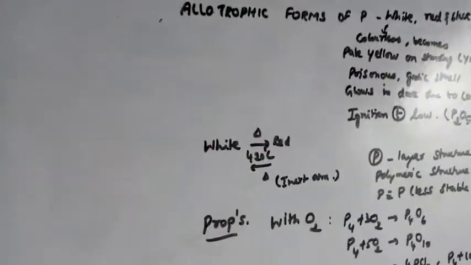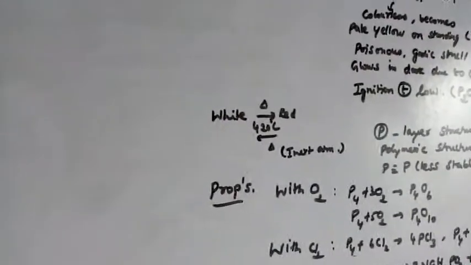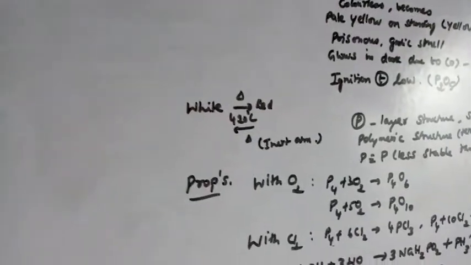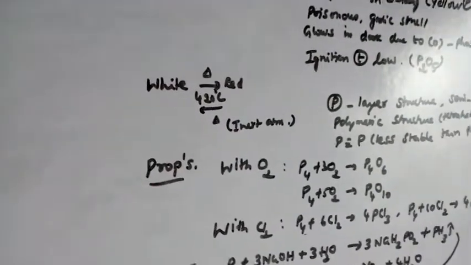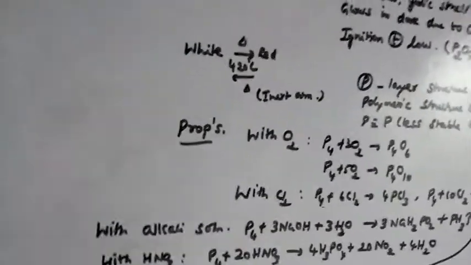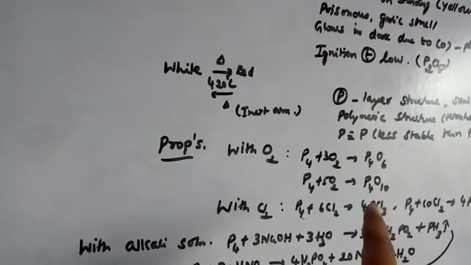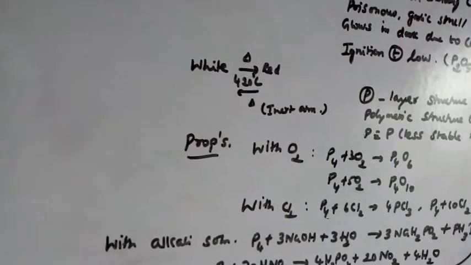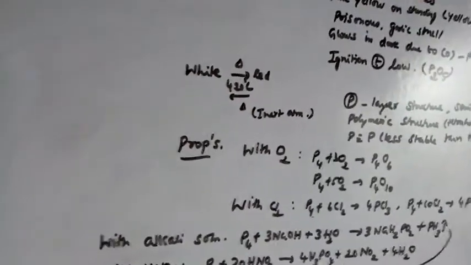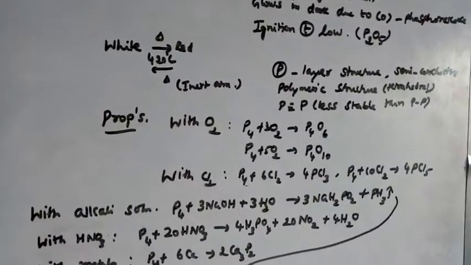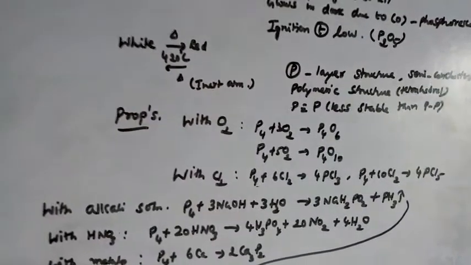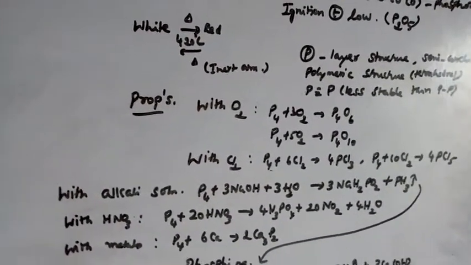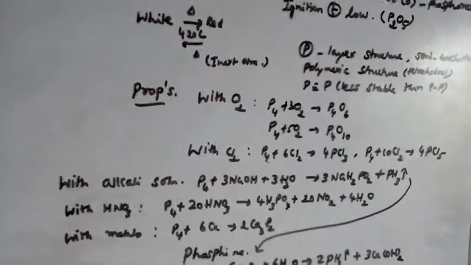Now let us see the properties of this phosphorus. What happens when phosphorus is treated with chemicals? First, oxygen. With oxygen, it gives phosphorus trioxide as well as phosphorus pentoxide. Okay. Yellow phosphorus will easily catch fire. When is yellow phosphorus formed? When white phosphorus is allowed to stand for some time, it attains yellow color.